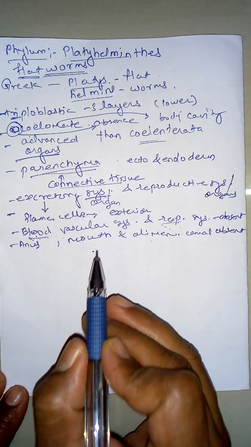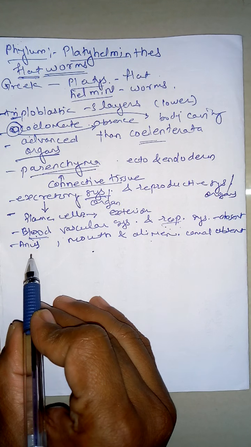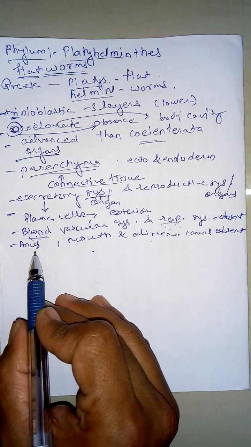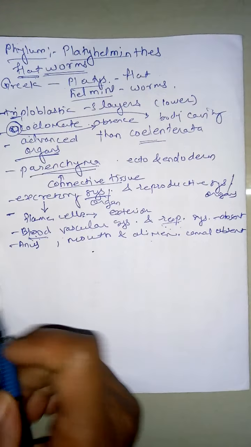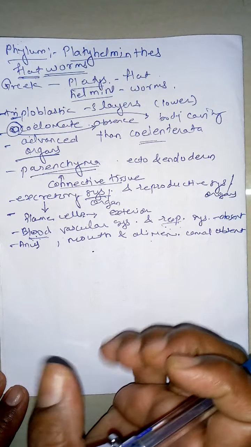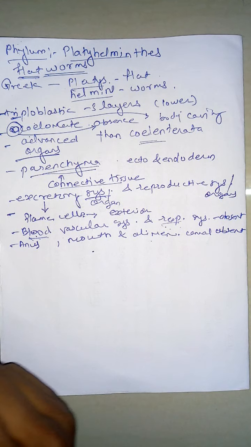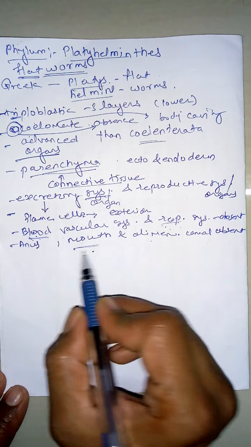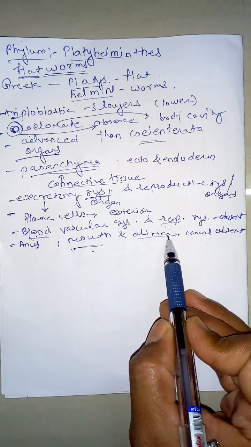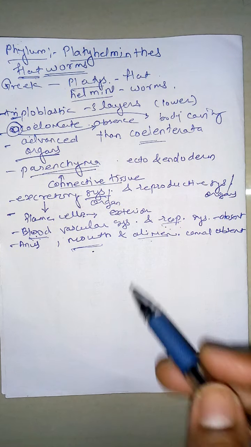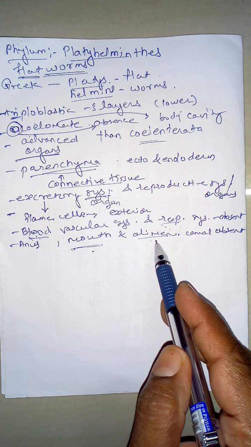The majority of the animals act as parasites, and when they act as parasites, they get ready-made food material, and the food gets absorbed through the skin-like structure. So there is no need of a mouth, and if they get digested food material, there is no need of an alimentary canal for digestion.